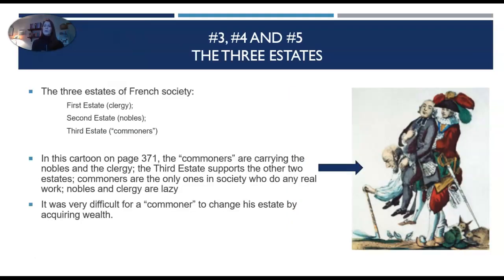Questions number 3, 4, and 5. The three estates of French society. The first estate was clergymen. The second estate were the nobles. And the third estate were commoners.